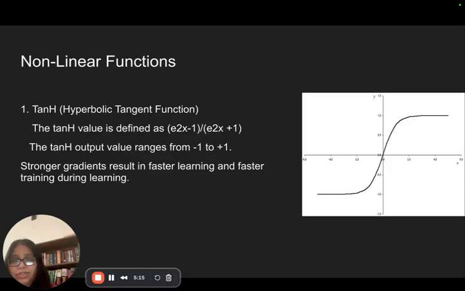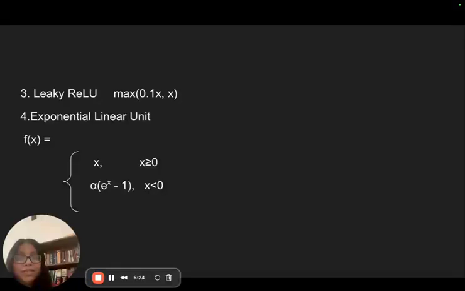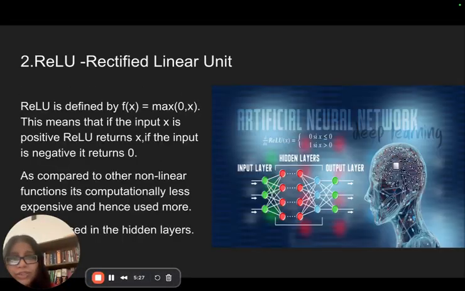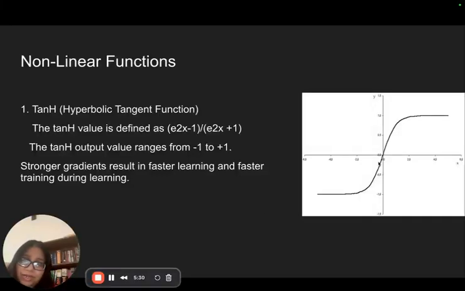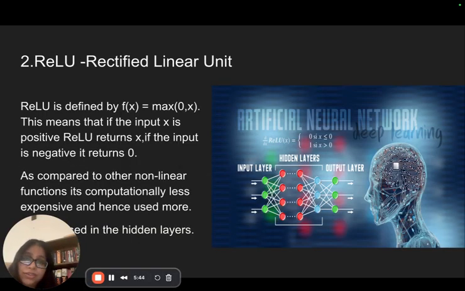Nonlinear functions are several, like the hyperbolic tangent function, the rectified linear unit, the leaky rectified linear unit, the exponential linear unit, and many others. As you can see from the graph of the hyperbolic tangent function, the output ranges from minus 1 to plus 1, and that results in faster learning and faster training of the hidden neurons. The rectified linear unit means if the input is positive, it will return the same value. If the input is negative, it will return 0.